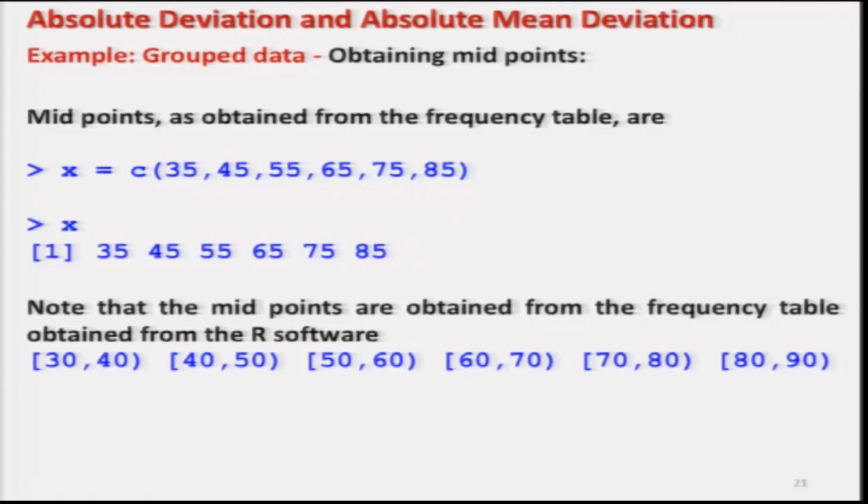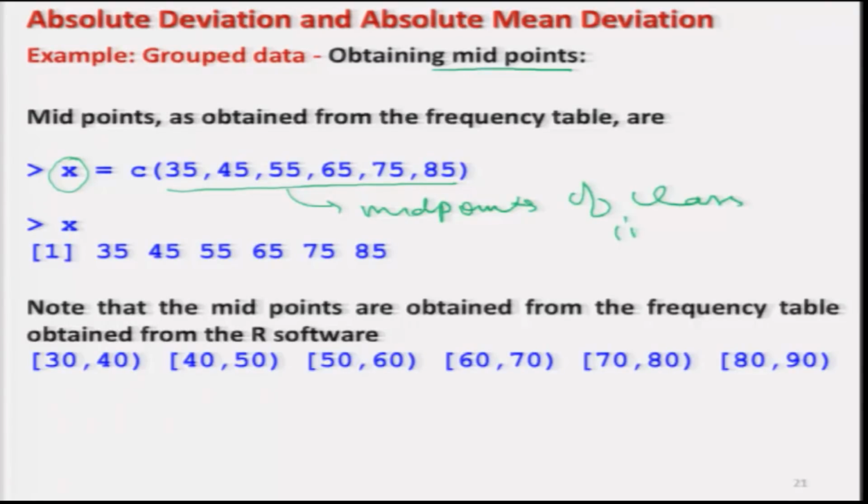Now, we need to find out the vector of midpoints. So, how to obtain it? We had defined this vector x to be the midpoints of the class intervals. How are they obtained?